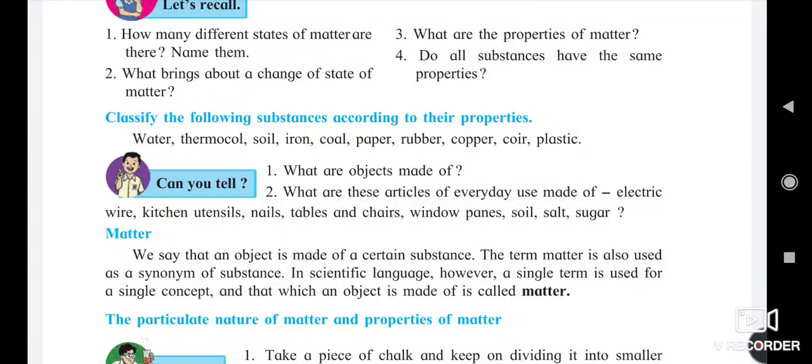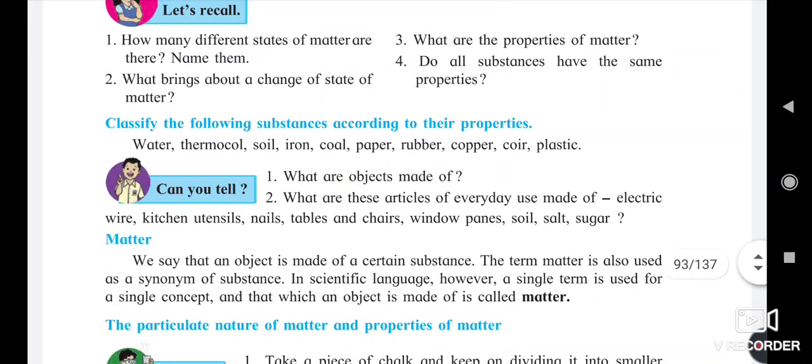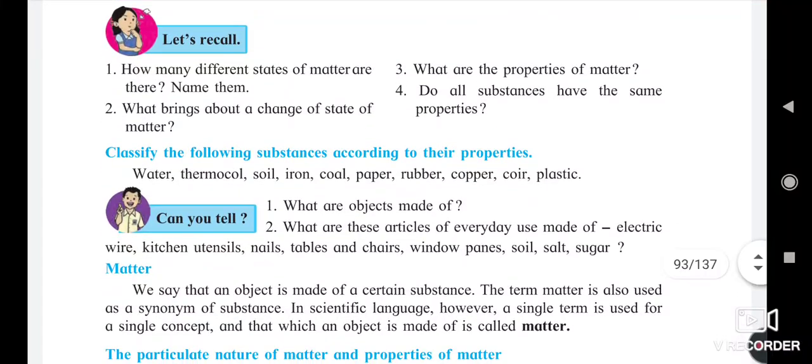Next is, what brings about the change of states of matter? There are some processes which lead to change in the matter, that is heating and cooling. These are the processes which change the form of the state of matter. Okay, what are the properties of matter?